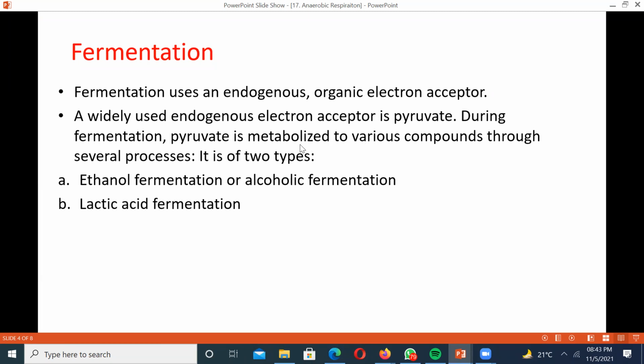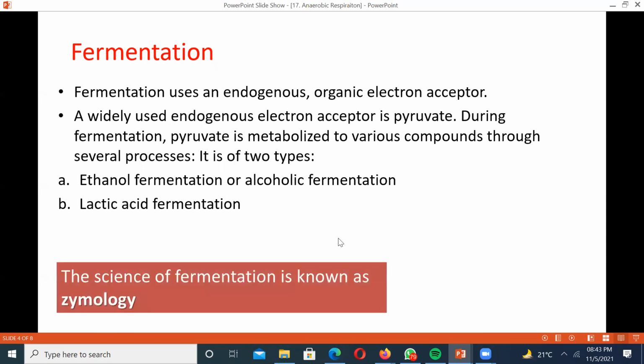Now, during the course of action, pyruvate is going to metabolize to various compounds, right? There are two most important ones: alcoholic fermentation, and second, lactic acid fermentation. These are the only two well-popular types of fermentation. We will discuss that. So write on these. And another piece of information is that the science of fermentation is always known as zymology. So yes, take a note of this also.